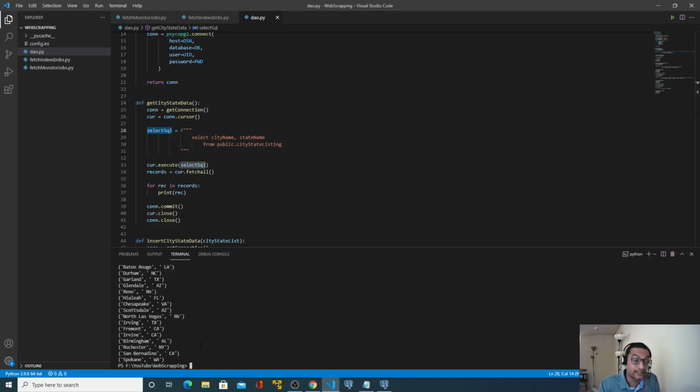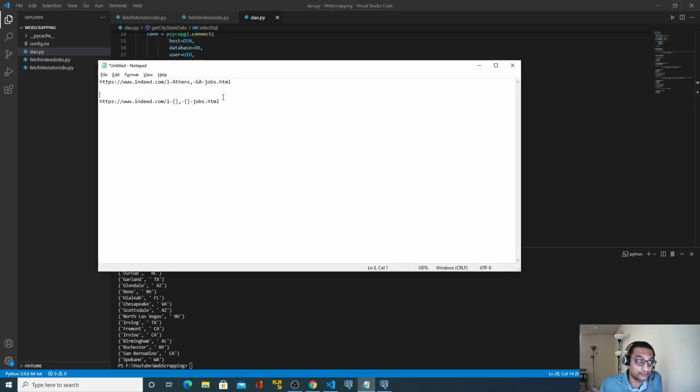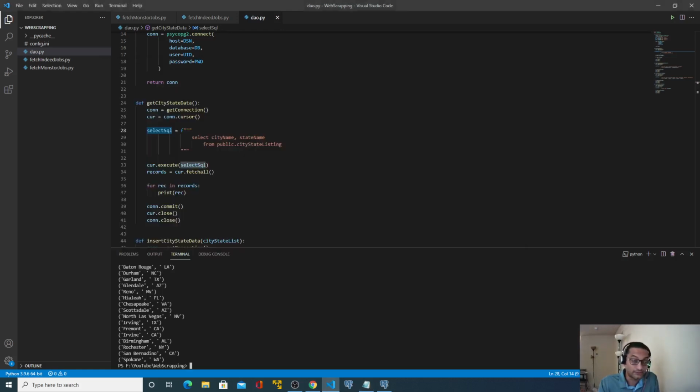So basically what will happen is, in order to form this base URL, we need another iterator. So what we'll do is, inside this for loop over the record set which we are seeing here, we'll create another array out of it. But before that, let's understand what this data type is.